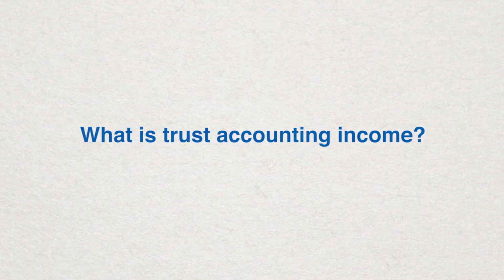Under California probate laws, trustees must account to beneficiaries annually, or at the termination of a trust, or upon the change of a trustee. Trustees must also provide an accounting within 60 days upon written demand by a trust beneficiary. What is trust accounting income?